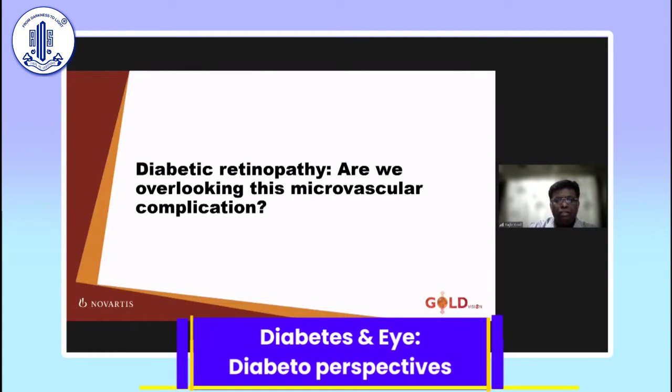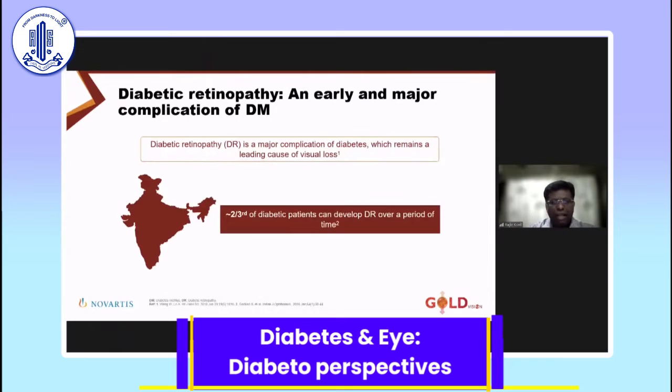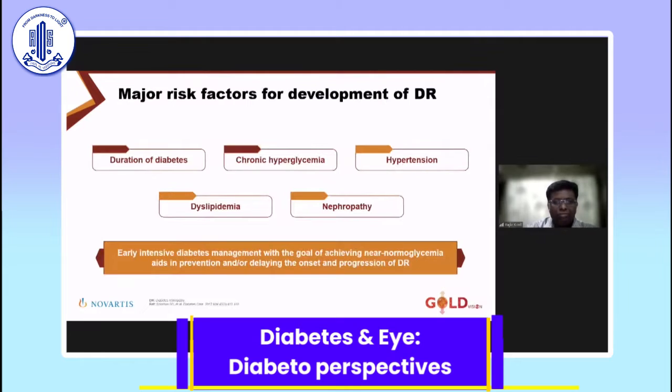Are we overlooking this microvascular complication? Surely, as you mentioned, it is a major complication of diabetes, which remains a leading cause of visual loss. Two-thirds of diabetic patients can develop DR over a period of time. What are the risk factors? Again, chronic hyperglycemia, and most importantly, duration of diabetes. The longer the duration, the higher the chances. So early intensive diabetes management with the goal of achieving near normoglycemia helps in preventing or delaying the onset and progression of DR.